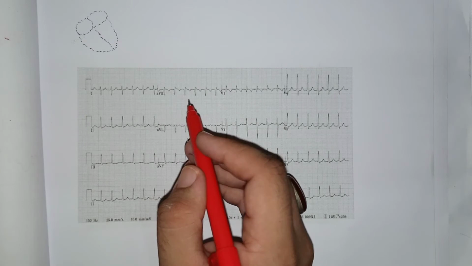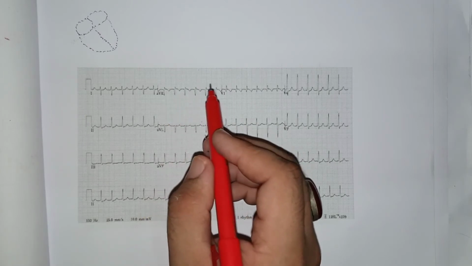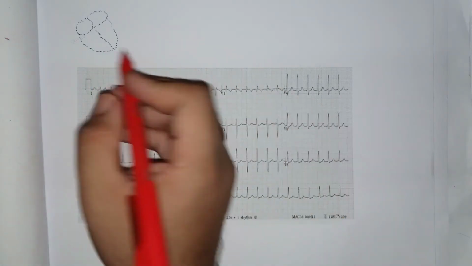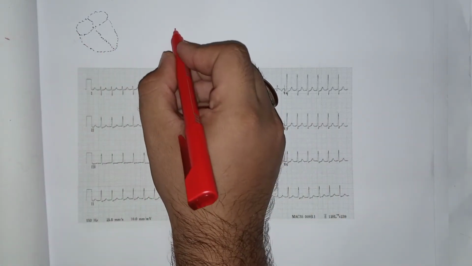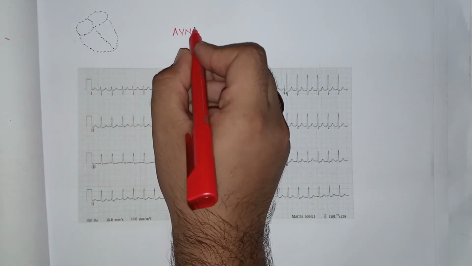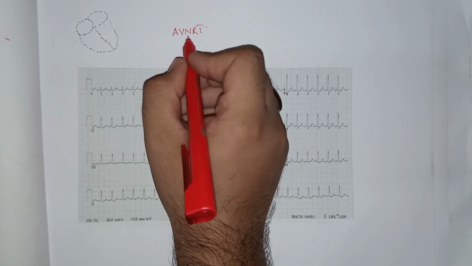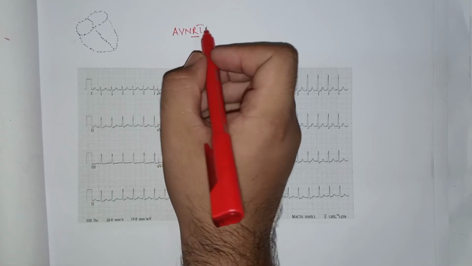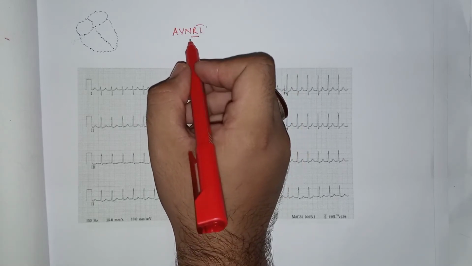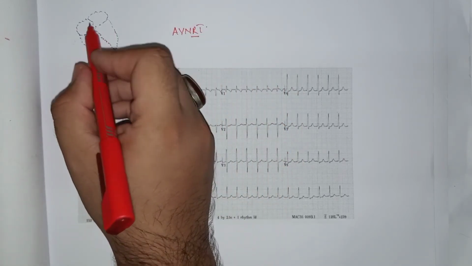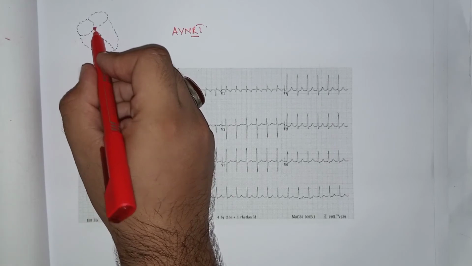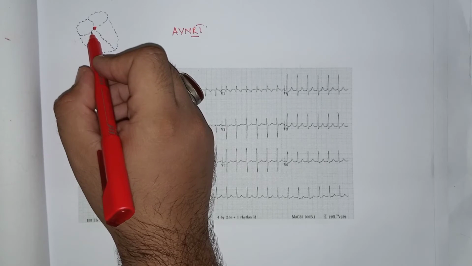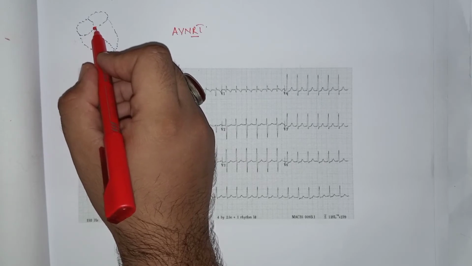Now come to the ECG interpretation of the supraventricular tachycardia, that is within the pathologies in the atria. First, we will discuss the AVNRT, that is atrioventricular nodal reentrant tachycardia. Reentrant means the depolarization re-enters into the atrium. Here the pathology is in the AV node. In the AV node, two pathways are created. One is a slow pathway and the other is a fast pathway.